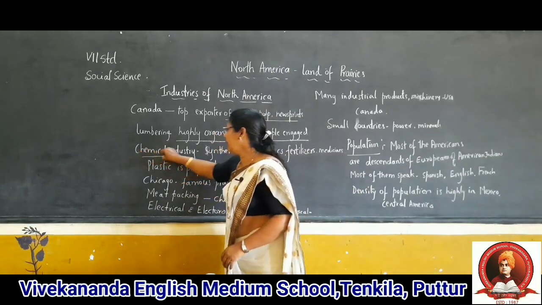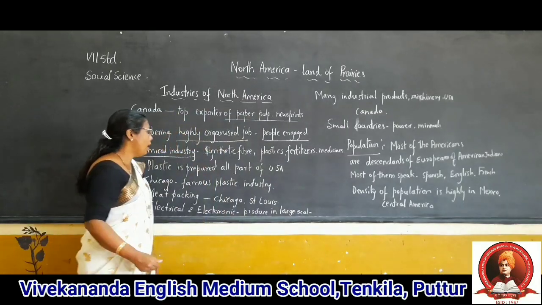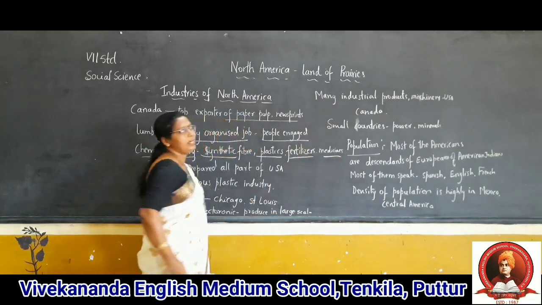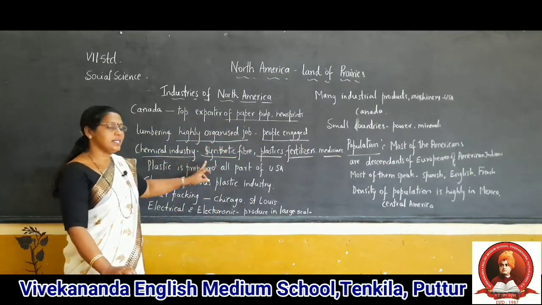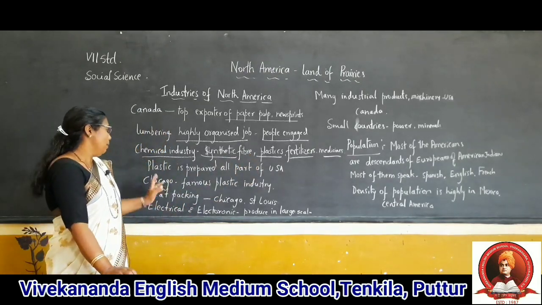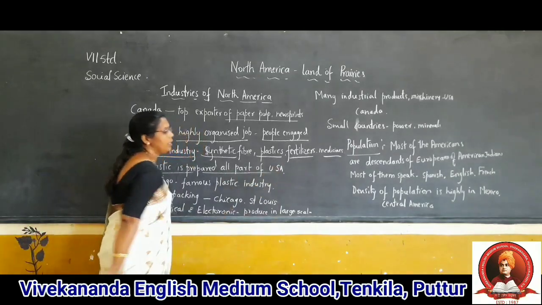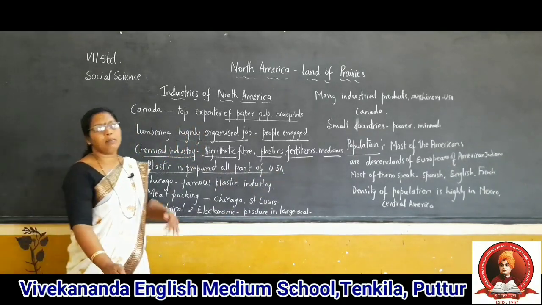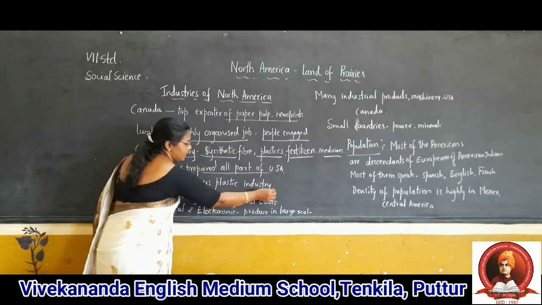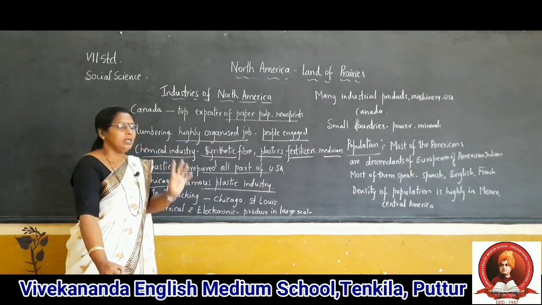Next, many chemical industries are there. Chemical industries produce a variety of synthetic fiber, plastic, fertilizer and medicine. Plastic is prepared in all parts of the USA. Plastic is replacing wood. Next, Chicago is famous for the plastic industry. Chicago is famous. Have you remembered? Yes.